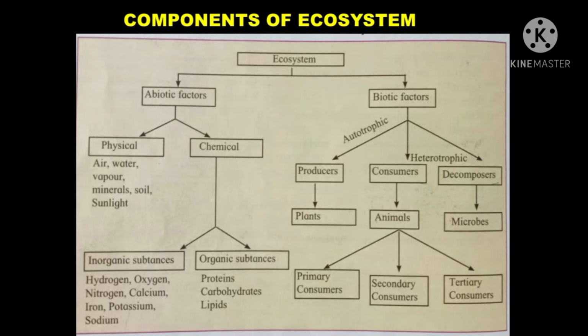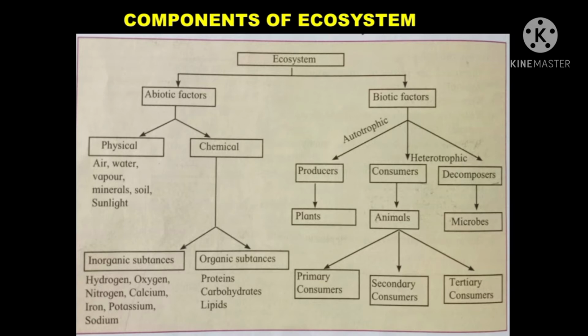Now, who will consume the grasshopper? There are large insects, those who eat small insects. So for secondary consumer, let's assume a frog. Frog will eat that grasshopper. So it is the secondary consumer. From plants, grasshopper will take the energy as primary consumer, and from the primary consumer, the secondary consumer will take energy by eating it. So secondary consumer was frog.